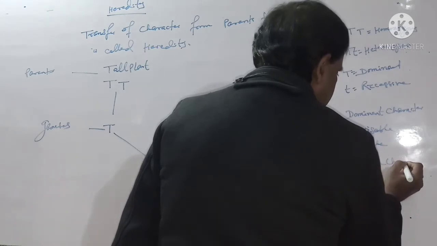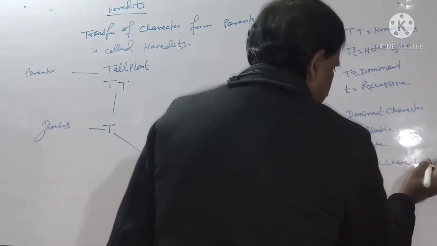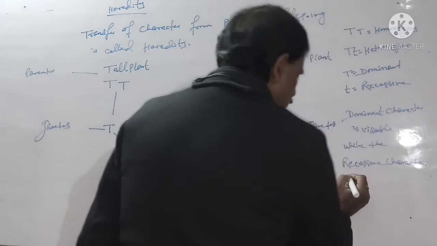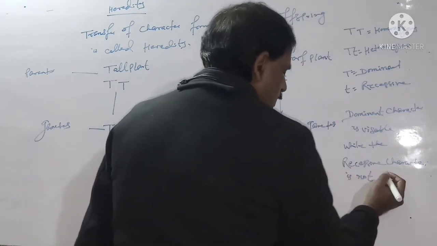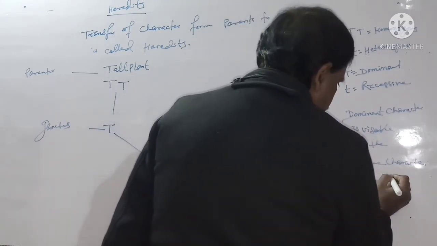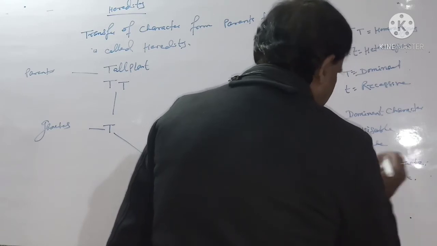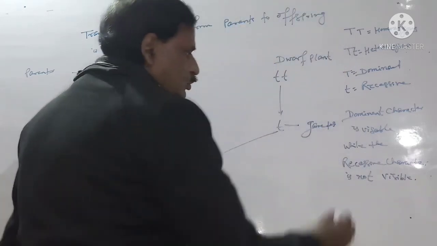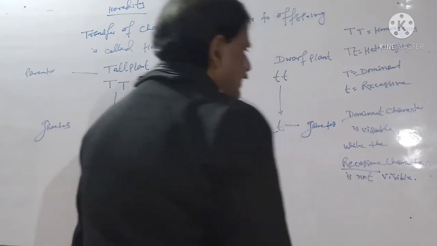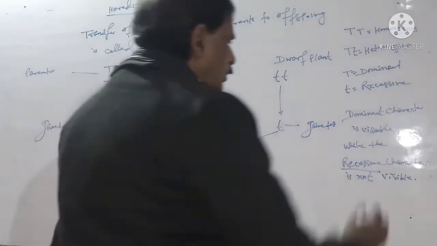Recessive character is not visible. The character which is not visible is called recessive character, and the character which is visible is called dominant character.